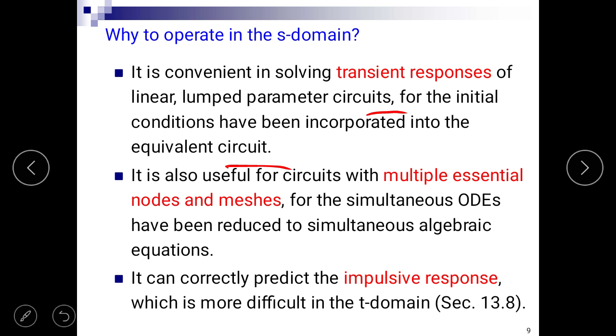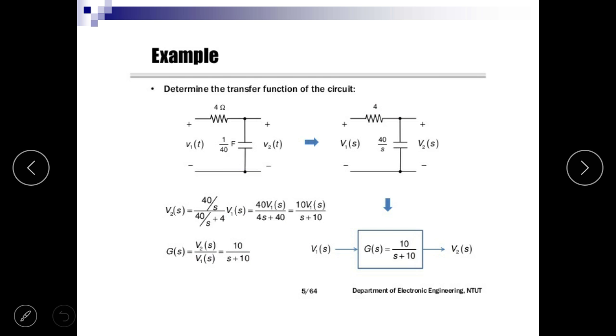Next is it is also useful for circuits with multiple essential nodes and meshes, for the simultaneous ODEs have been reduced to simultaneous algebraic equations. Next, it can correctly predict the impulsive response, which is more difficult in time domain. Means the response of impulse function can be correctly predicted in S domain.